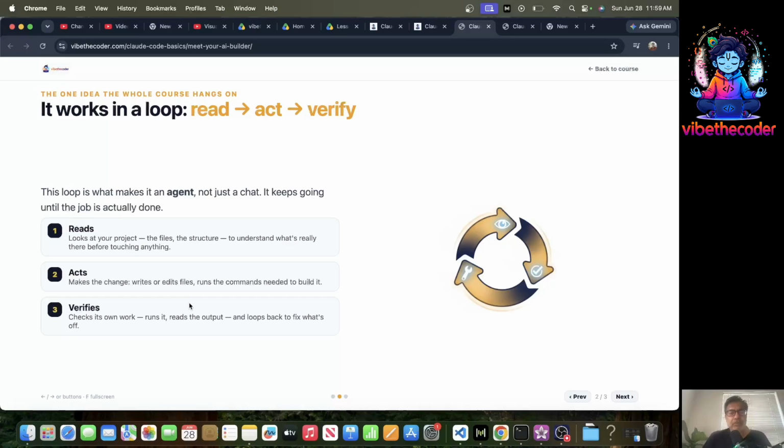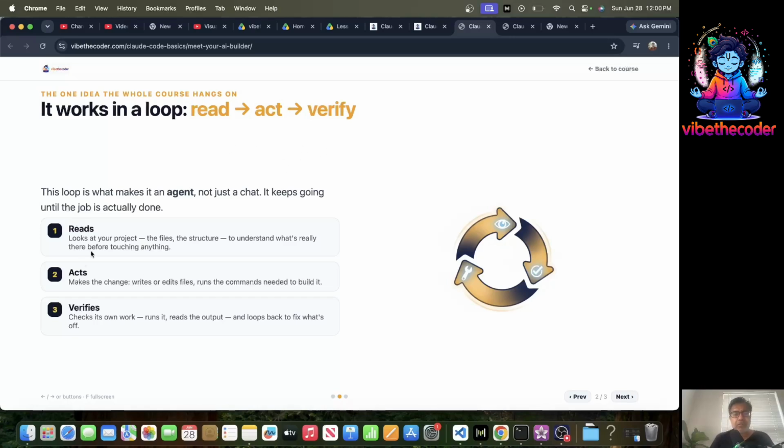Going further, it works in a loop. This loop is what makes it an agent, not just a chat. It keeps going until the job is actually done. It first reads, then it acts, and then it verifies. If the final result is to its satisfaction, great. Otherwise, it will keep iterating.